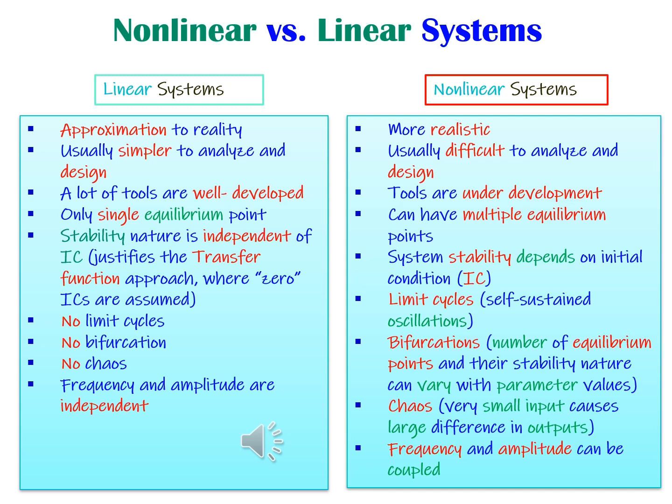Nonlinear systems, on the other hand, are more realistic but much harder to analyze. Their tools are still developing, and they can exhibit multiple equilibrium points. Stability often depends on the initial condition. Nonlinear systems may show self-sustained oscillations called limit cycles, undergo bifurcations where equilibrium points change with parameters, and even display chaotic behavior where tiny inputs cause large, unpredictable outputs. In these systems, frequency and amplitude can be coupled. This contrast highlights why linear systems are favored for simplicity, while nonlinear systems capture the true complexity of the real world.